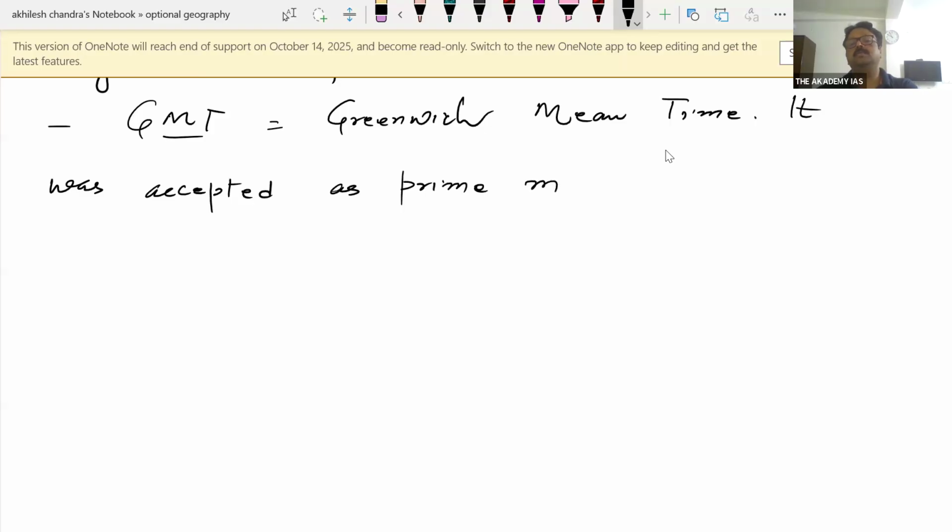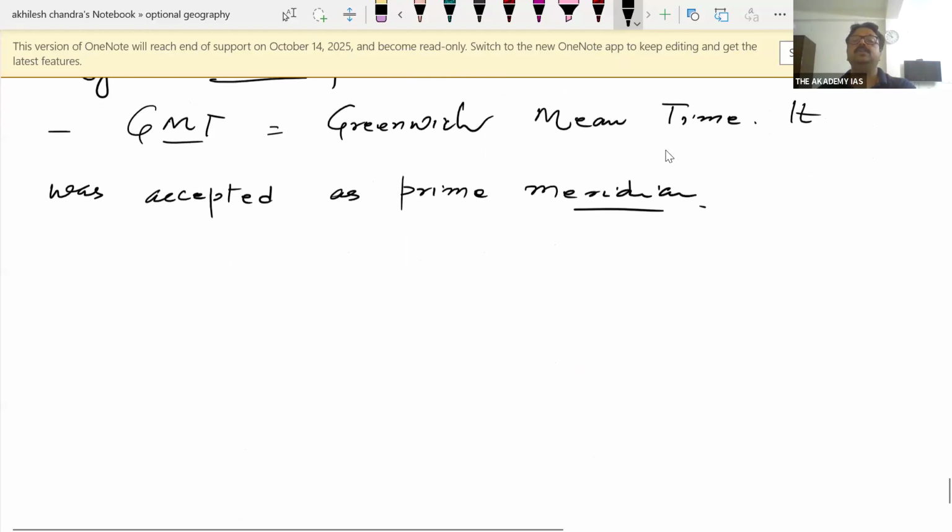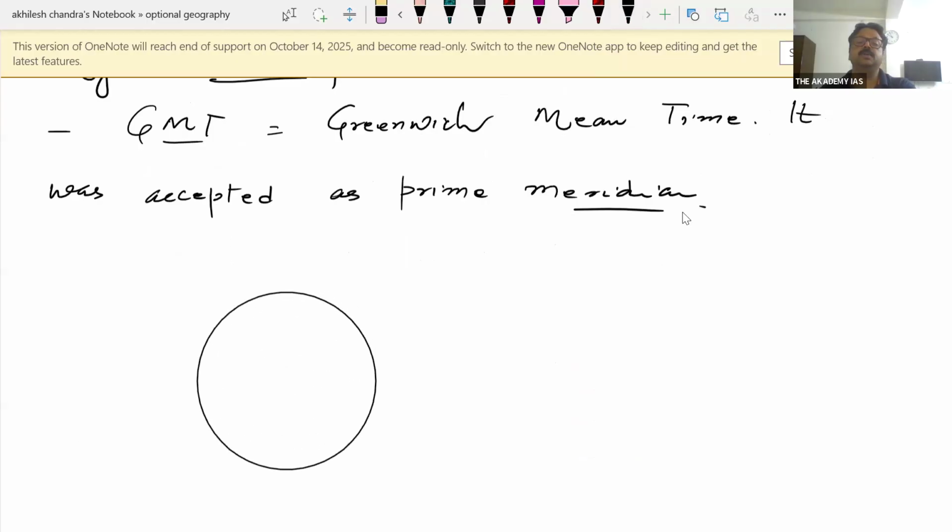Due to that, the Earth was divided into 2 hemispheres. This is GMT.